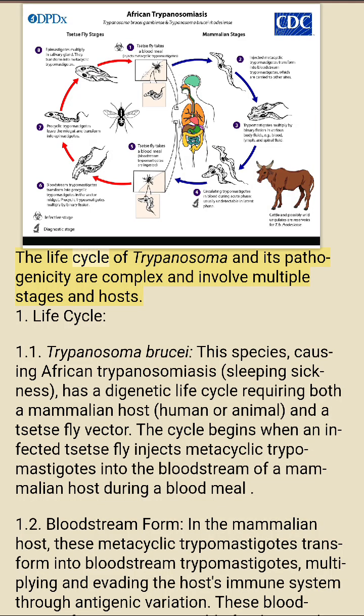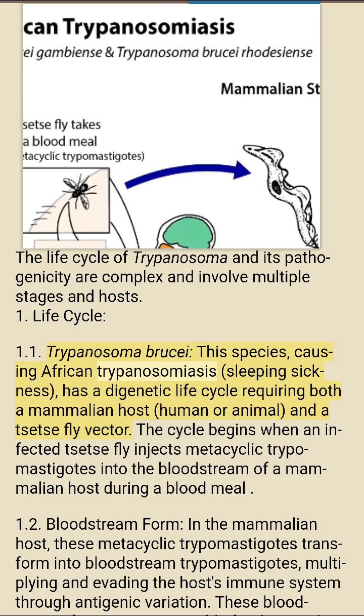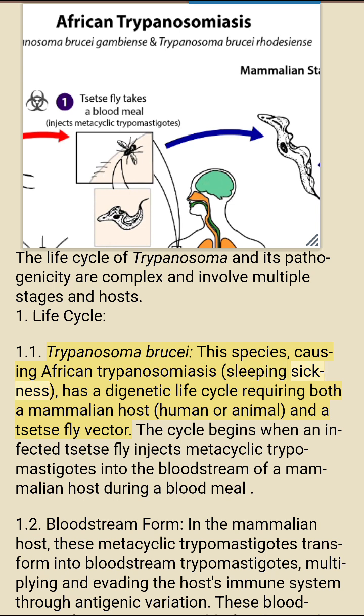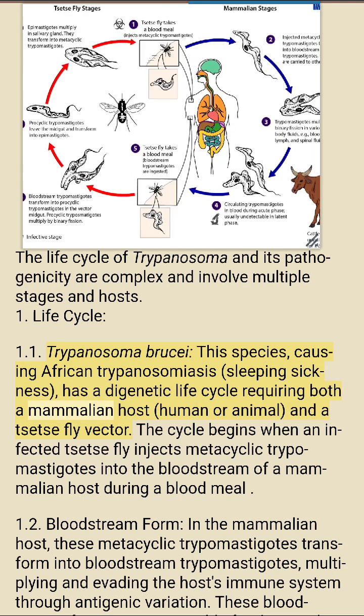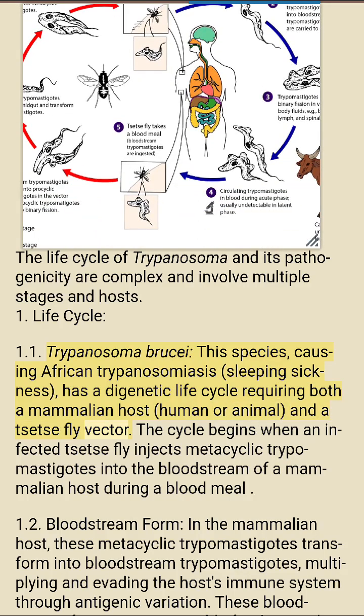The life cycle of Trypanosoma and its pathogenicity are complex and involve multiple stages and hosts. 1. Life cycle. 1.1. Trypanosoma brucei. This species, causing African trypanosomiasis, sleeping sickness, has a digenetic life cycle requiring both a mammalian host, human or animal, and a tsetse fly vector.